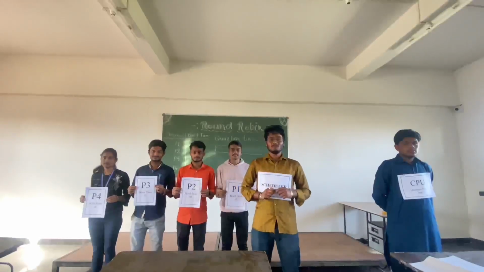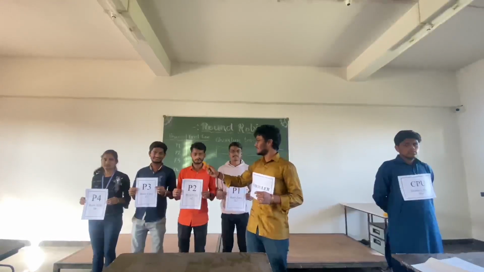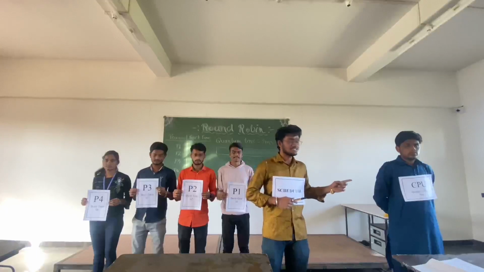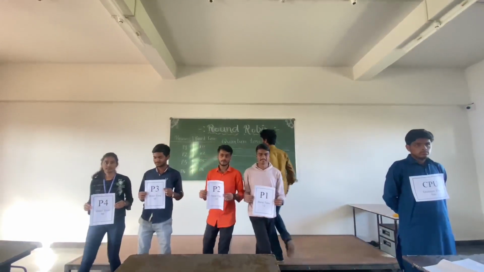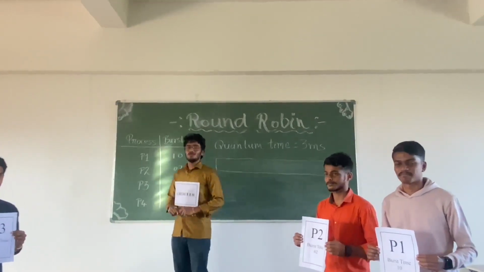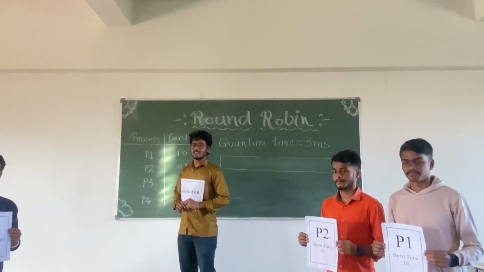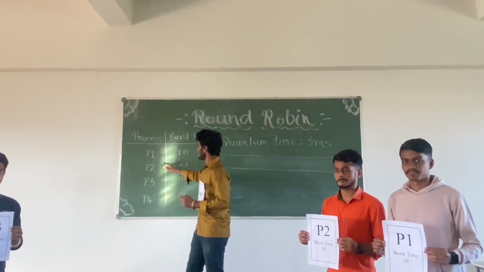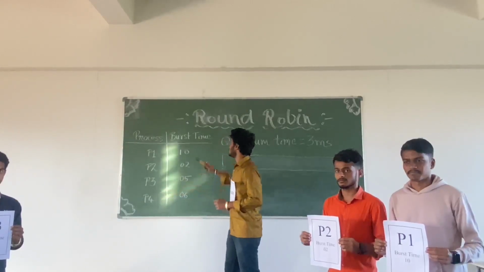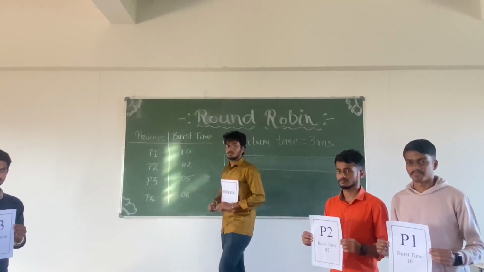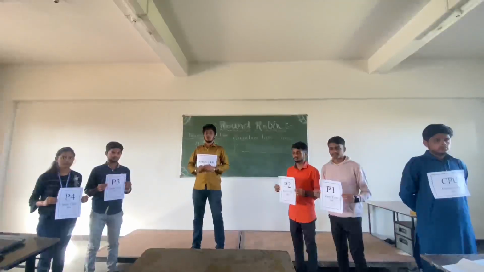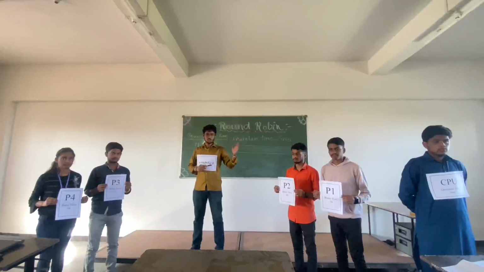Okay, here we have 4 processes P1, P2, P3 and P4 and the CPU. It has a quantum time of 3 milliseconds. All the 4 processes arrive at 0 milliseconds. P1, P2, P3, P4 have burst times of 10 milliseconds, 2 milliseconds, 5 milliseconds and 6 milliseconds respectively. Then I will show you how the processes are allocated to the CPU.